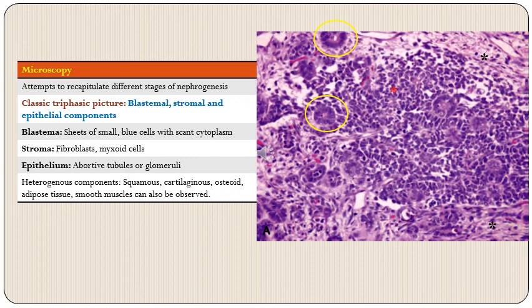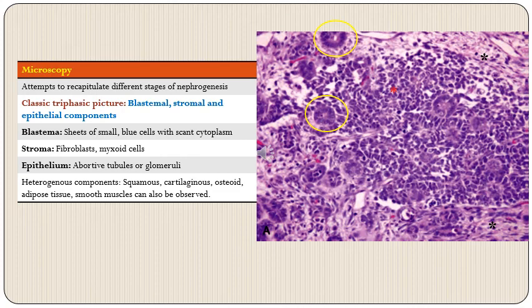to mature. So, in this photomicrograph on the right, I have highlighted the blastema, which are these small blue cells with scant cytoplasm, with red asterisks. Stroma is highlighted by these black asterisks both on right upper and right lower corner. And the tubules, or epithelial component, are highlighted by these yellow circles. So these are the three triphasic components of Wilms tumor, which are blastema, comprising small blue cells, stroma, which is of fibroblastic or myxoid type, and epithelial component, which comprises abortive tubules and glomeruli.